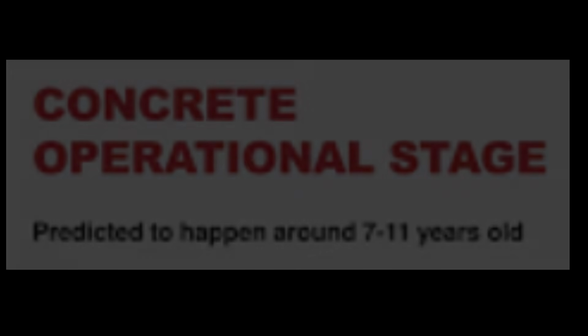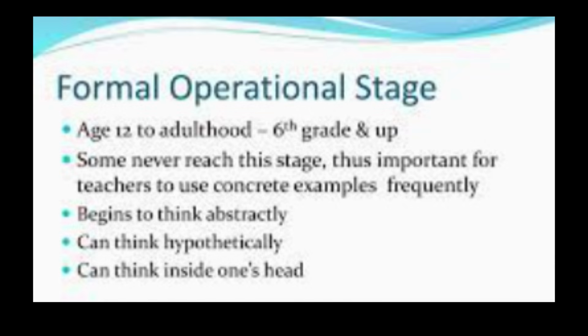4. Formal operational stage, 12 plus years. In this stage, individuals develop the ability to think abstractly, engaging in hypothetical and deductive reasoning. Real-life example: teenagers might think about hypothetical situations like solving climate change. They can now reason beyond concrete experiences, considering long-term effects and imagining abstract solutions, like inventing a new technology.